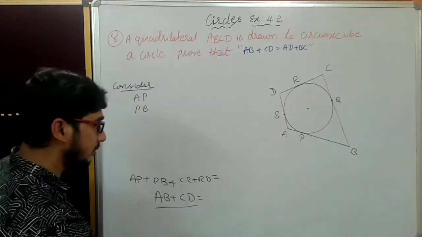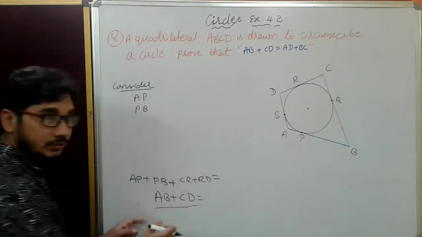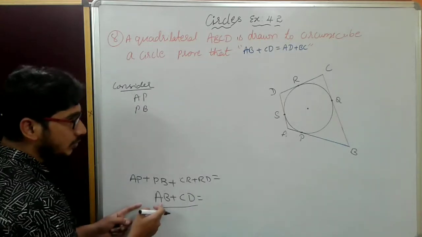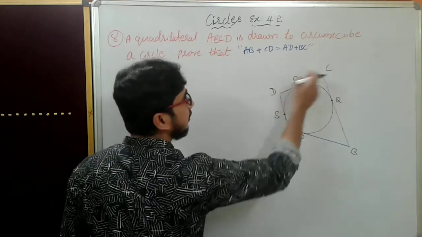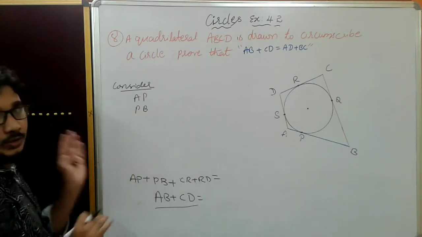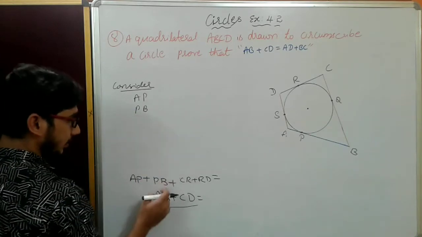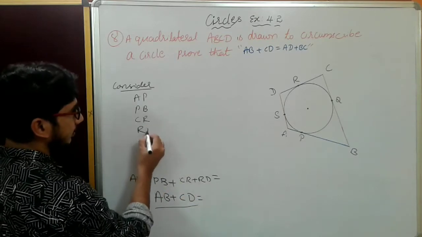LHS I wrote here for our convenience. AB means AP plus PB. CD means CR plus RD. I split it. Now here you write one by one: AP, PB, CR, RD.